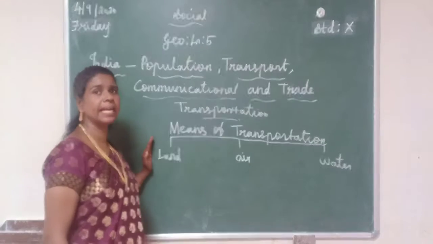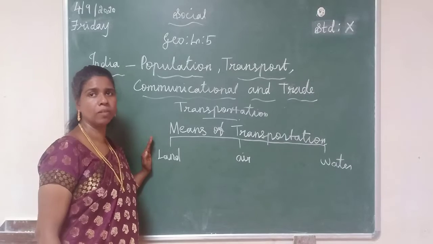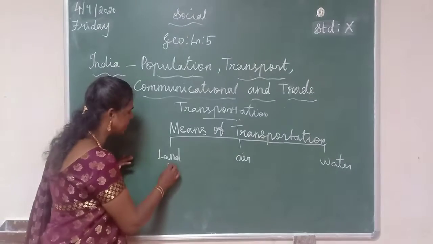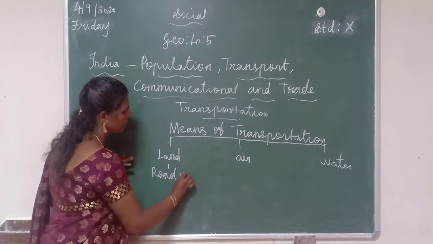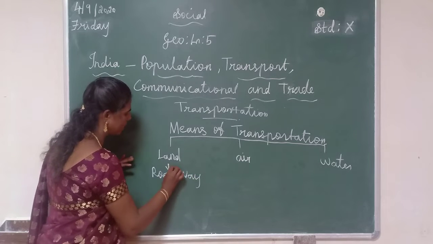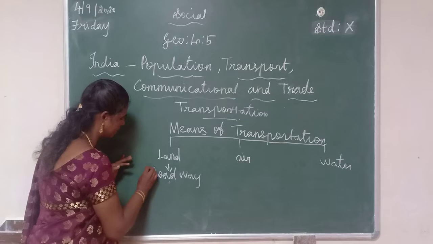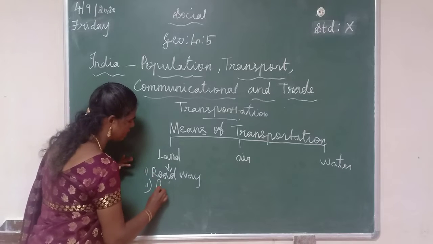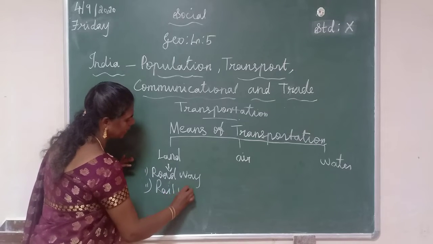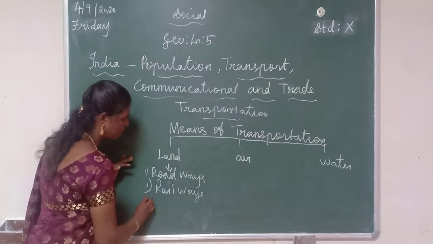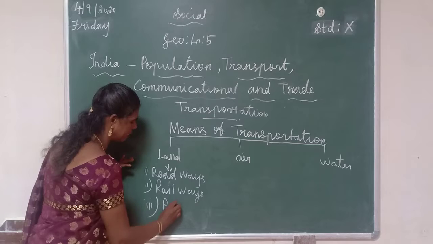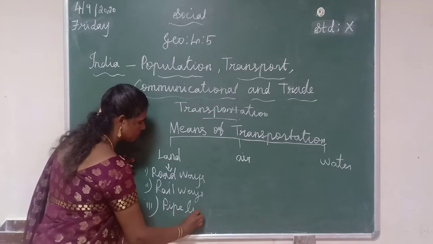From land, there are three ways. The first one is roadways. The second one is railways. The third one is pipelines.